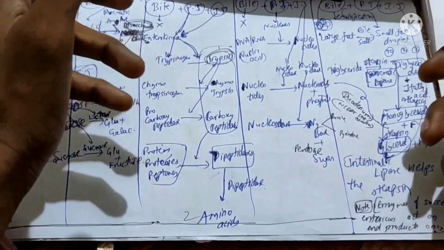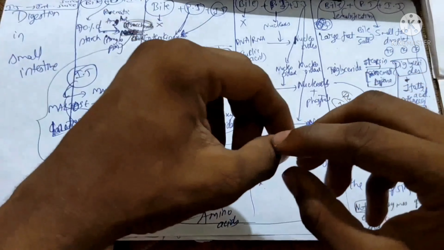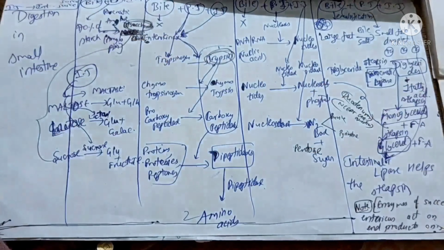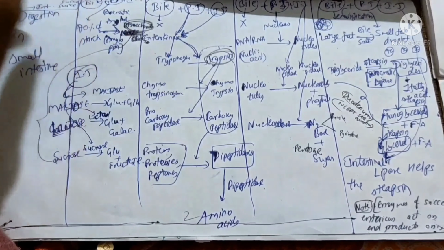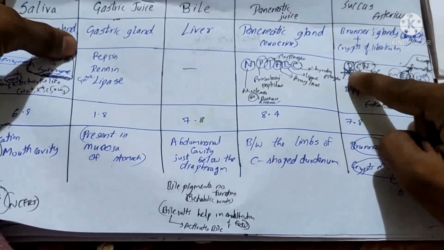Now coming to the protein digestion. Here there is a misconception. Some people think like some example. See, in proteins, what happens is, enterokinase is present here in the intestine.